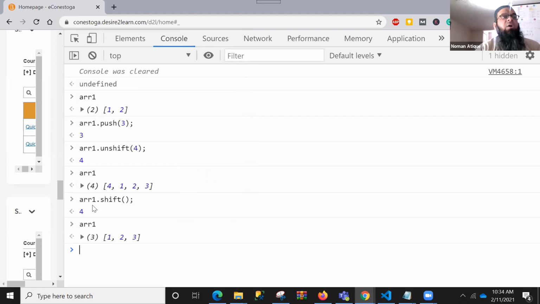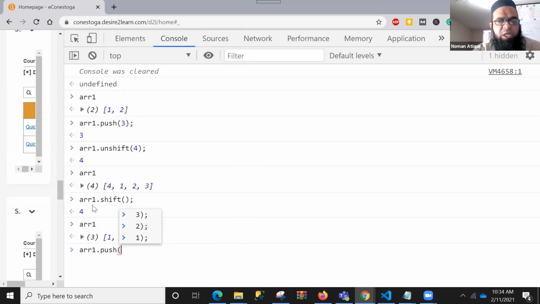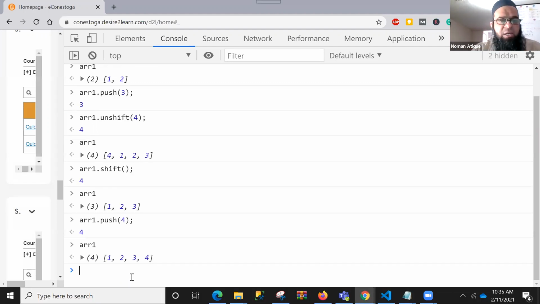If I check array 1 now, let me tell you about this push and pop. I hope you people know what push and pop are. Can anyone tell where push and pop have come from? Stack. Everyone is familiar with the stack we've talked about: last in, first out. So we use push and pop operations as we do in LIFO. And the other type is if you want to insert something at the start, or at the bottom, you have got all these methods over there.